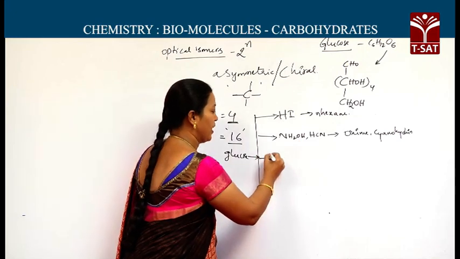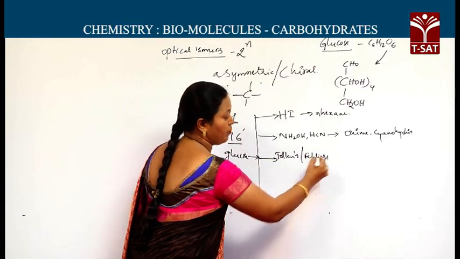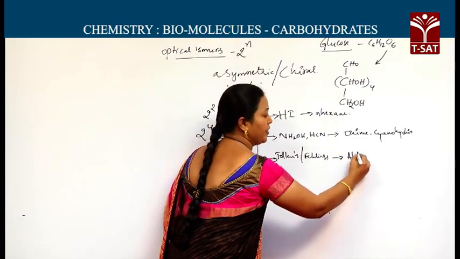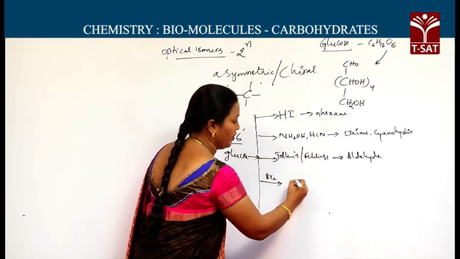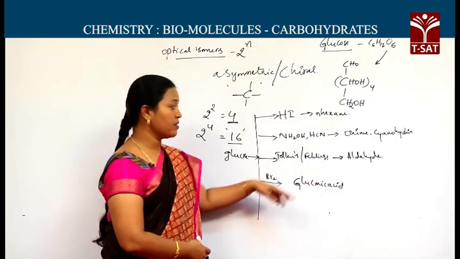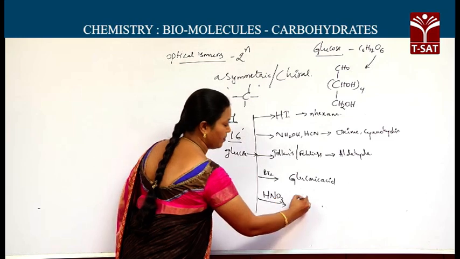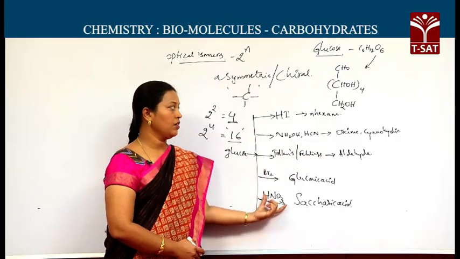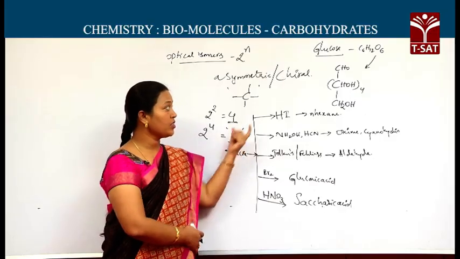And on reaction with Tollens and Fehling's reagents, as it has the capacity to react, we confirm the existence of an aldehyde group. On reaction with bromine water, we get gluconic acid. Unless an aldehyde is present, gluconic acid may not form. Glucose on reaction with nitric acid gives saccharic acid. These are the products that serve as the structural elucidation for what I said here.